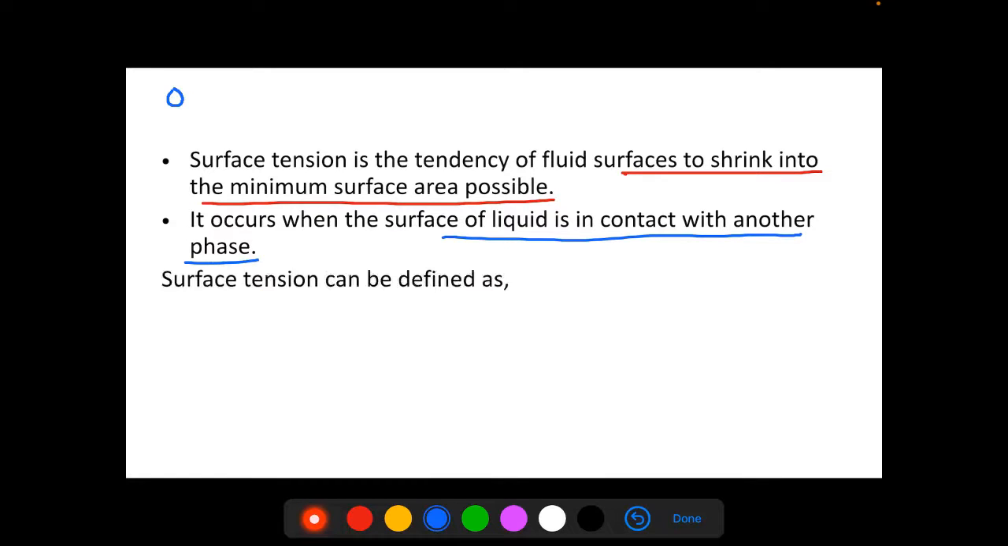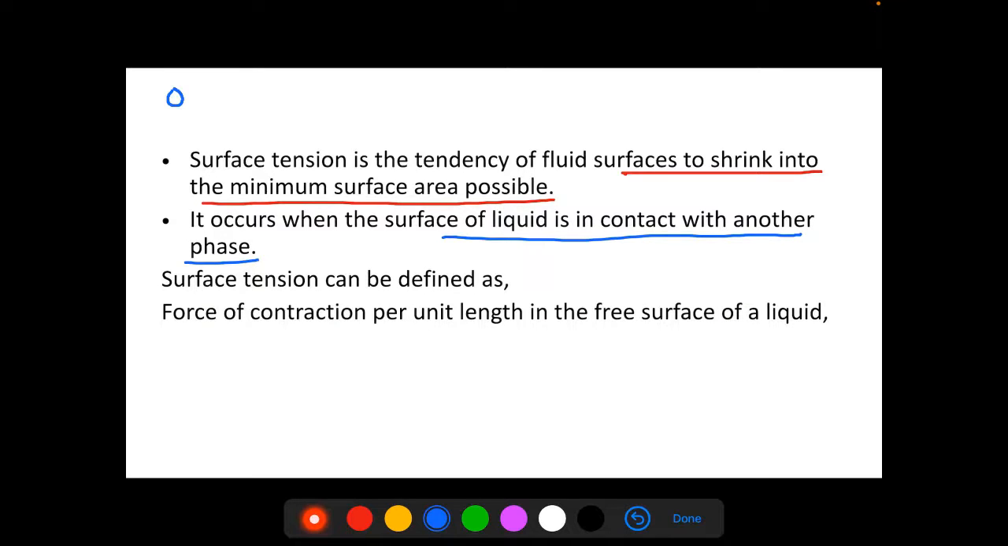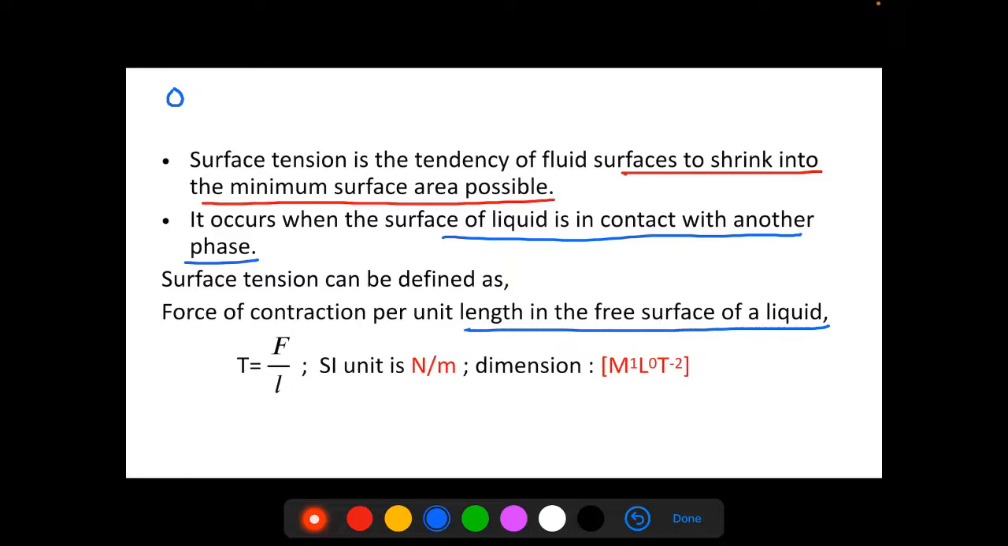Now this surface tension can be defined as the force of contraction per unit length in the free surface of a liquid, which is given by capital T equals F by L. Okay, so from this we can say that the SI unit of surface tension is Newton per meter. Newton is a unit of force, meter is a unit of length, and its dimensions can be written as M1 L0 T minus 2. Okay, so this is it with the surface tension of a liquid. That is one of the physical properties of the liquid.